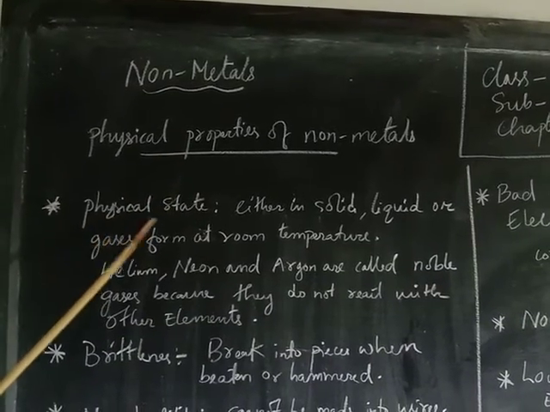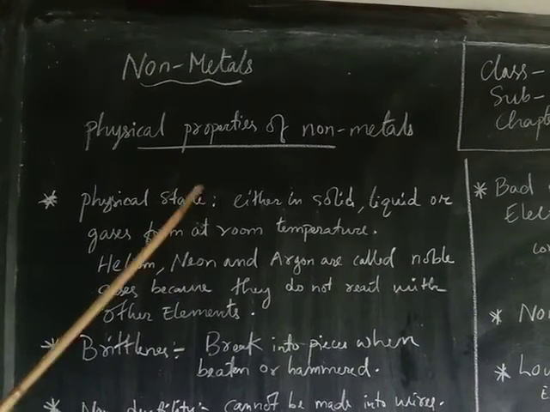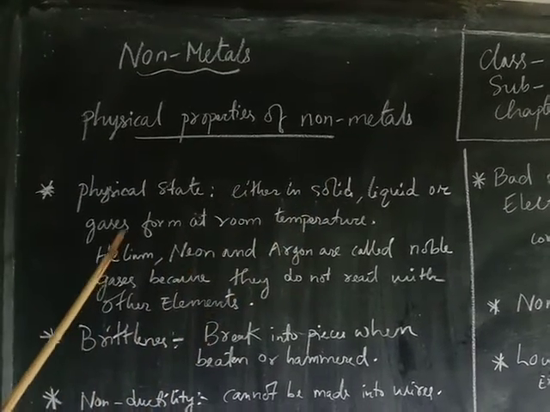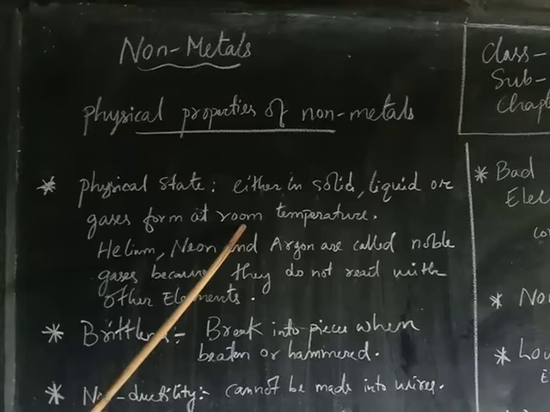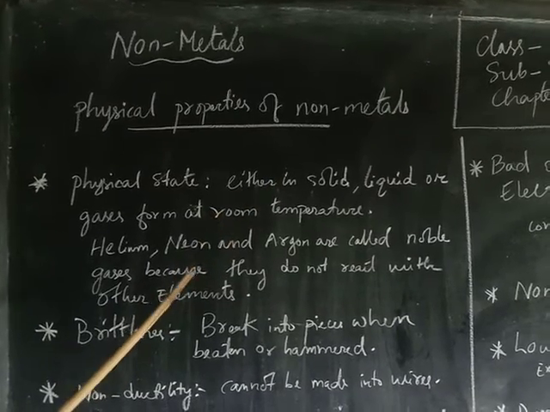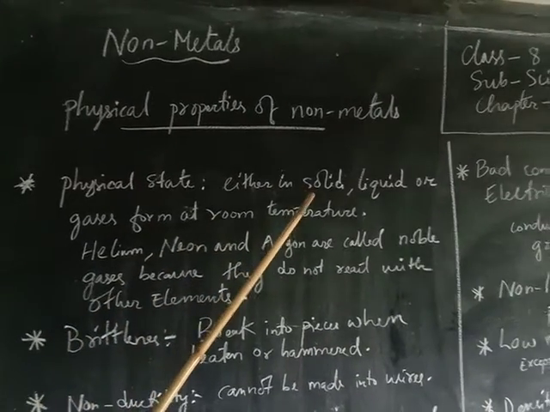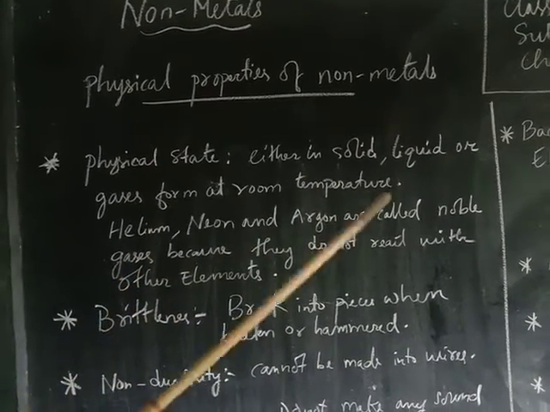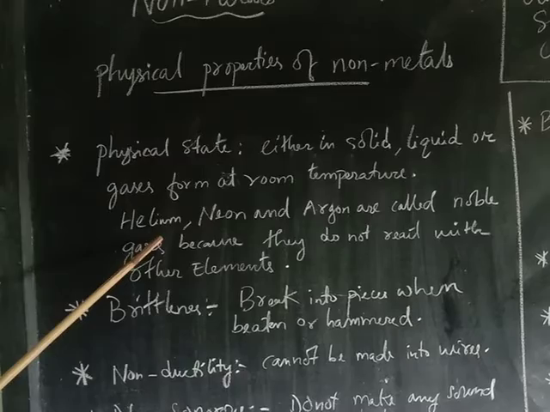First one, physical state. Non-metals are either solid, liquid or gaseous form at room temperature. So, for example, oxygen we find in gaseous form. Like that, many other elements we find in different forms.